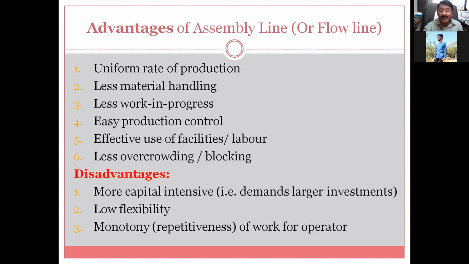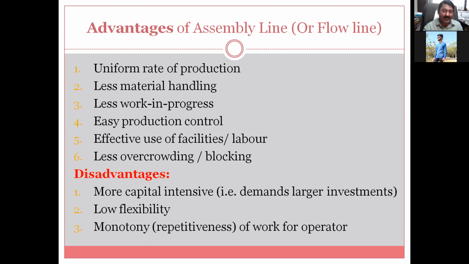Easy production control. If something goes wrong, some quality is not meeting, or some lesser production is there, that we want 15 but only 10 are reaching, then it is very easy to find out where the problem is, because all the lines and all the stages are well defined. Then effective use of facilities and labor: the man, machine, material, and method are all utilized very effectively, and there is less overcrowding or blocking. It is not the case that very few items are available at one station, or that all the items are available causing bottlenecking. So it tries to avoid that also.